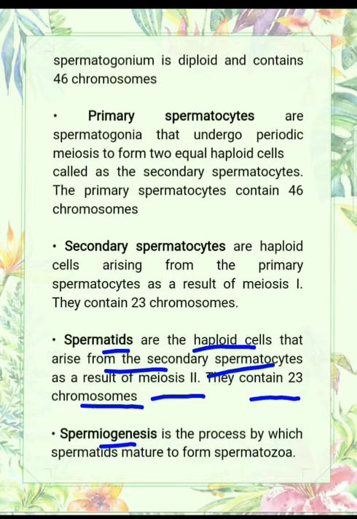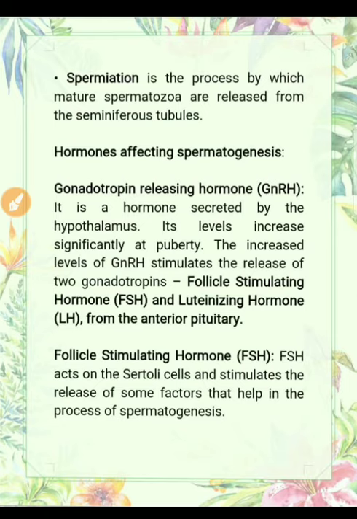And spermiogenesis is the process by which spermatids mature to form spermatozoa. So this is the process of spermatogenesis. Now spermiation is the process by which mature spermatozoa are released from the seminiferous tubules. Now we have to see which hormones affect the process of spermatogenesis.